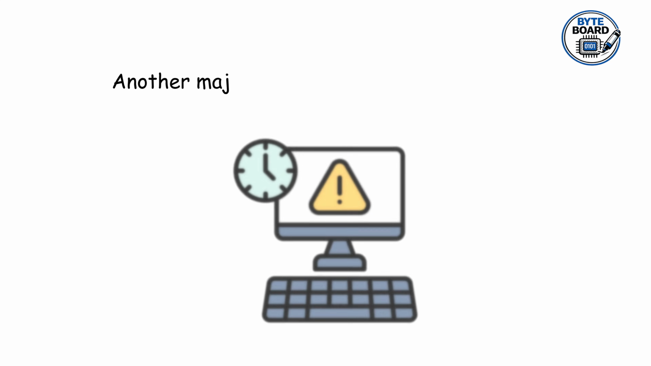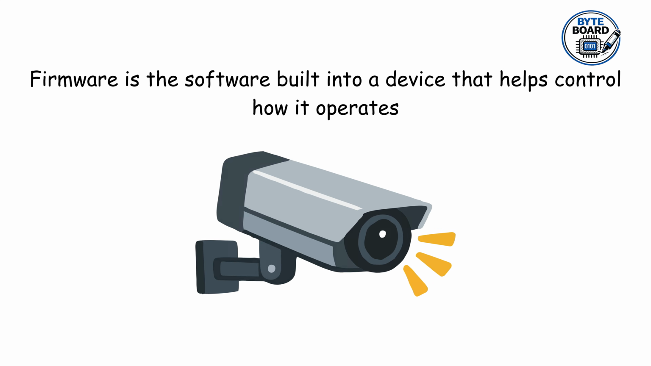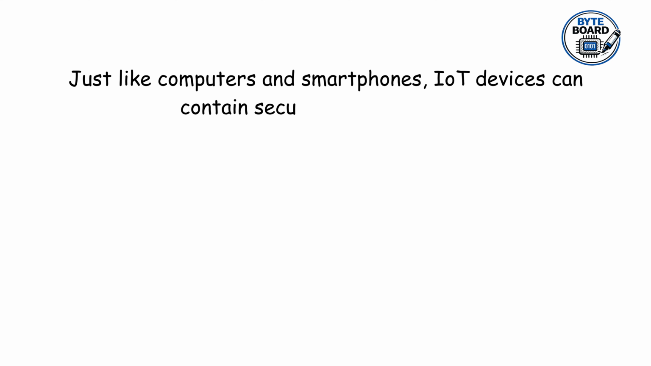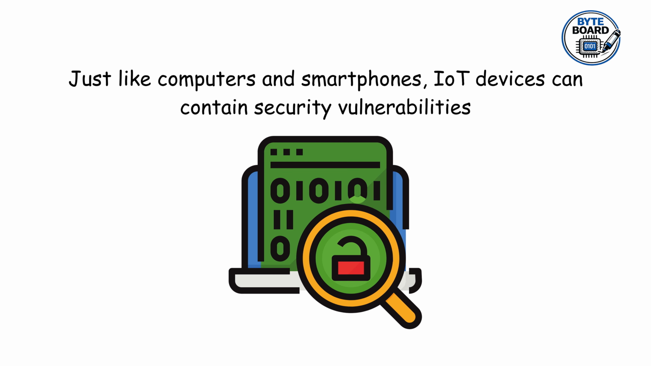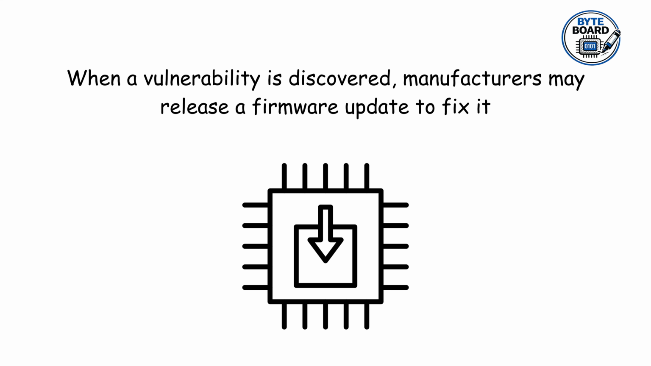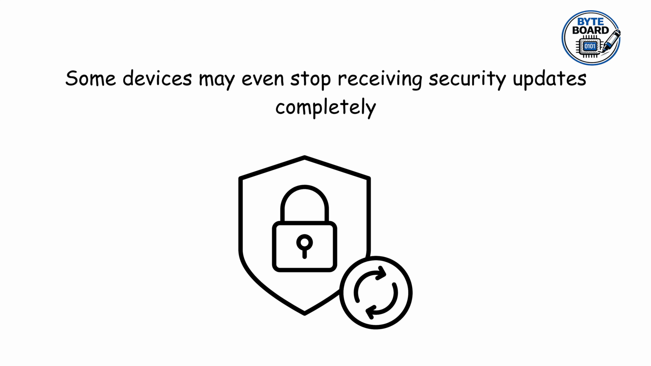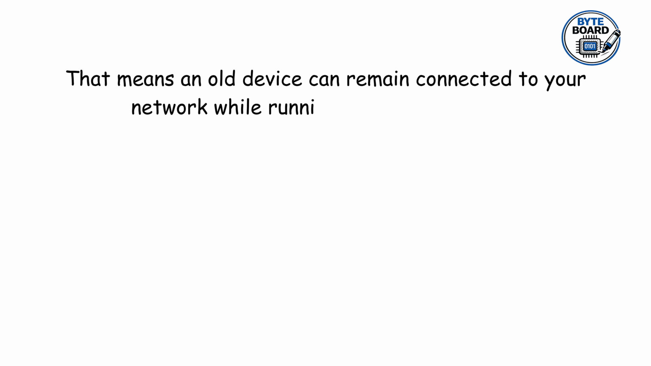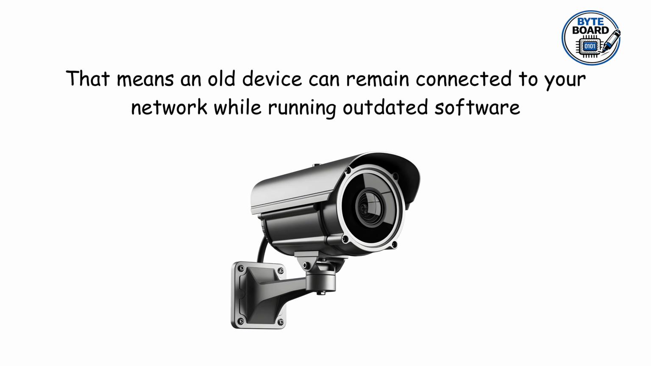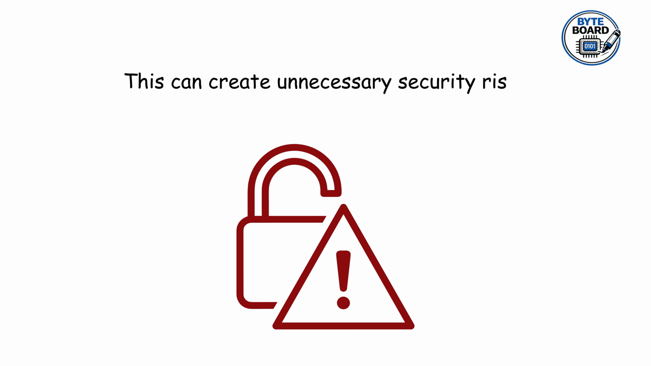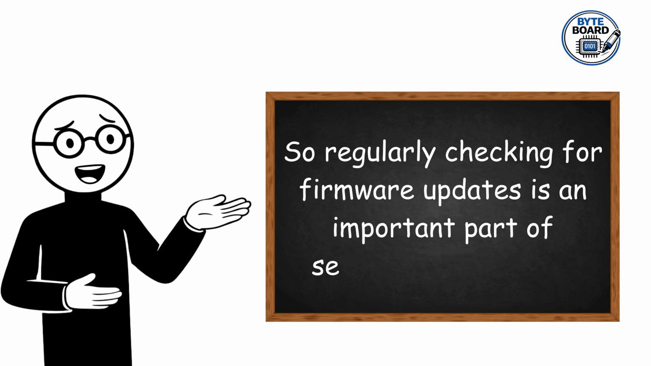Outdated software. Another major problem is outdated firmware. Firmware is the software built into a device that helps control how it operates. Just like computers and smartphones, IoT devices can contain security vulnerabilities. When a vulnerability is discovered, manufacturers may release a firmware update to fix it. But many people never update their smart devices. Some devices may even stop receiving security updates completely. That means an old device can remain connected to your network while running outdated software. This can create unnecessary security risks. So regularly checking for firmware updates is an important part of securing IoT devices.